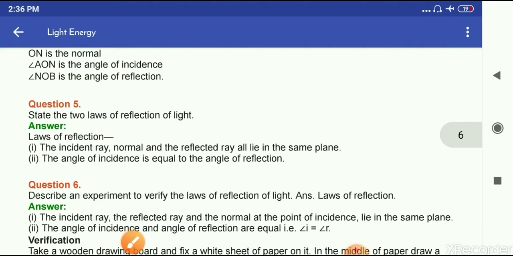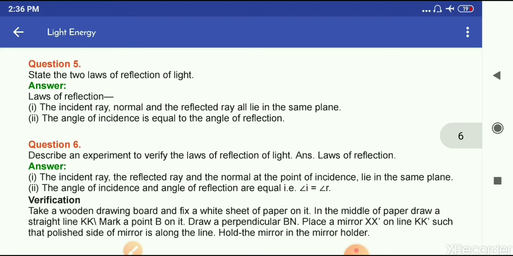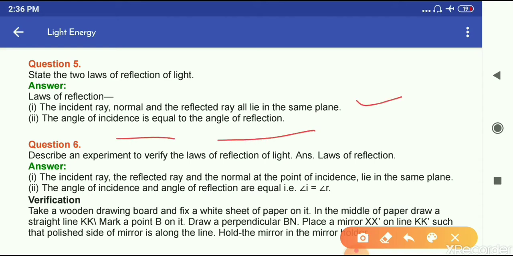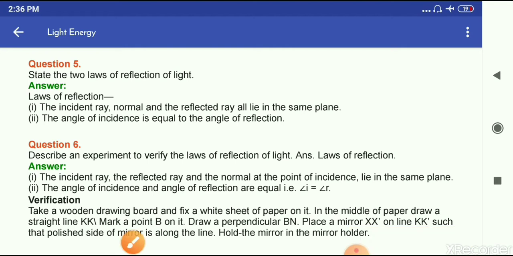Question number 5 is state two laws of reflection of light. So the two laws of reflection of light are: the incident ray, normal, and the reflected ray all lie in the same plane. The angle of incidence is equal to the angle of reflection.